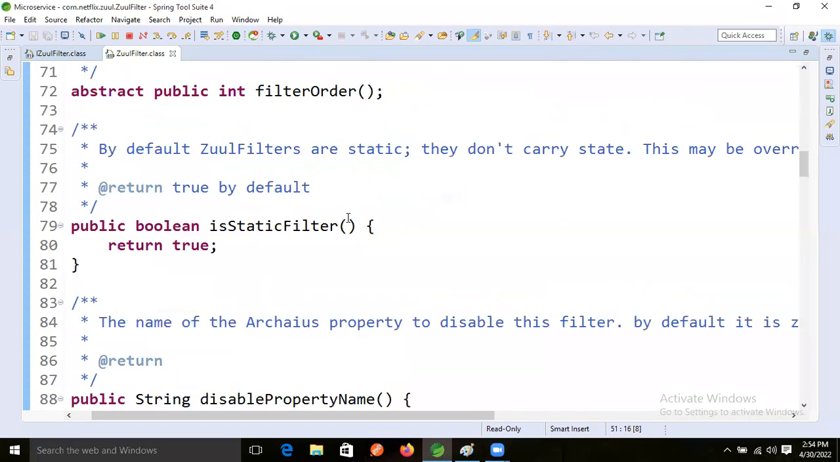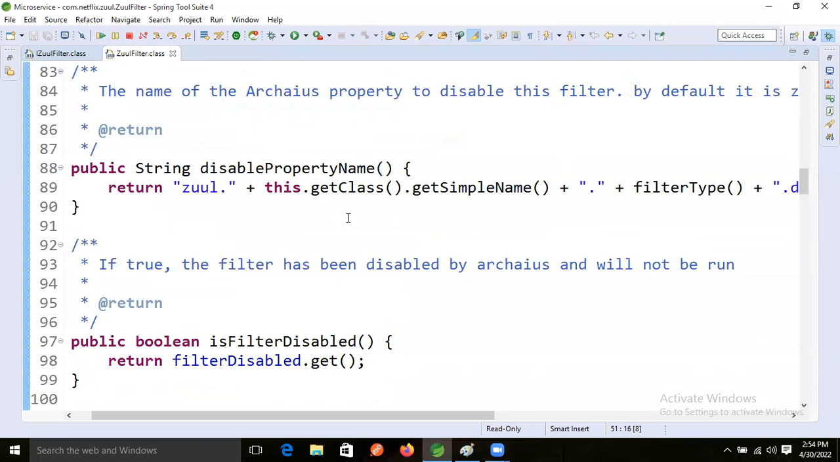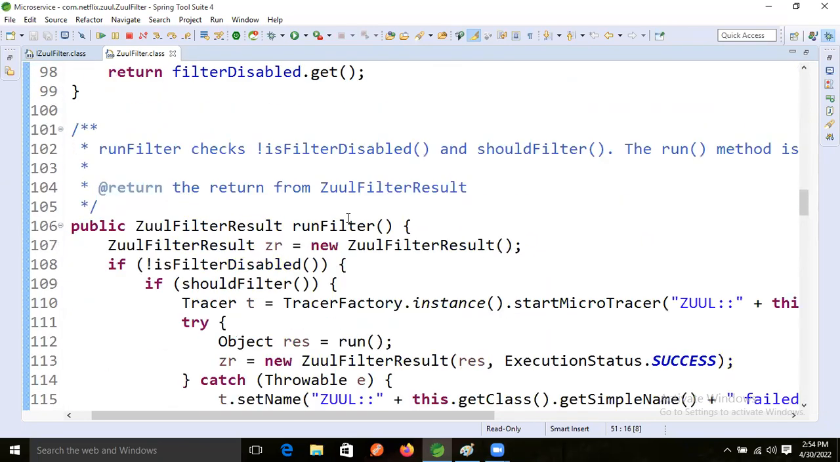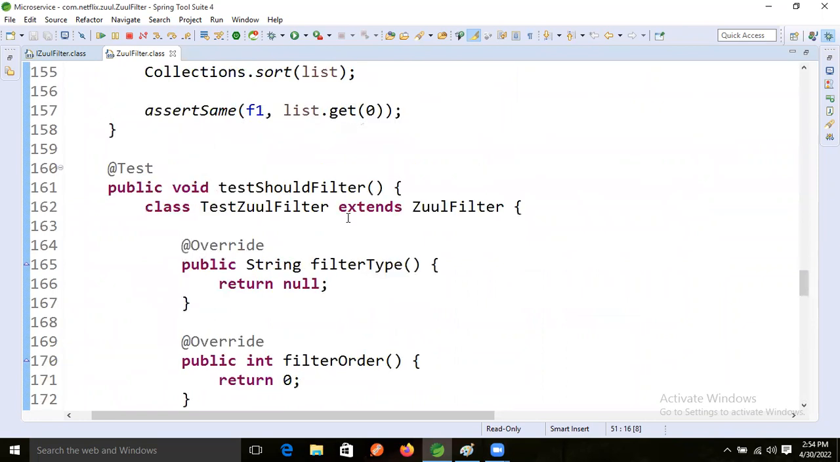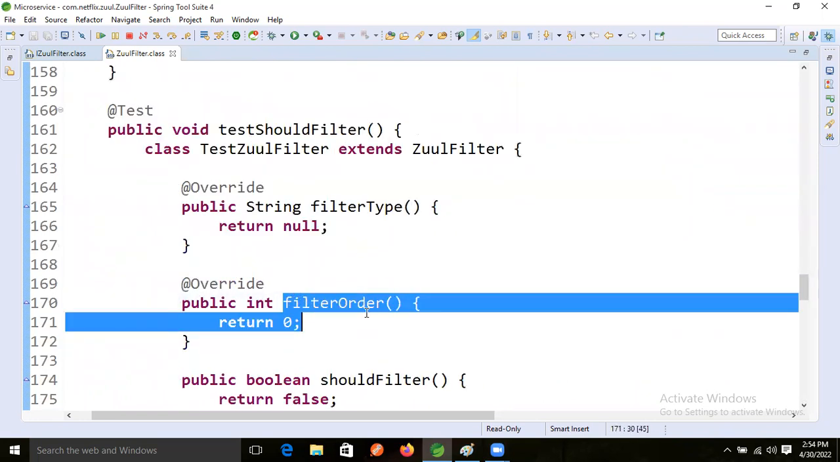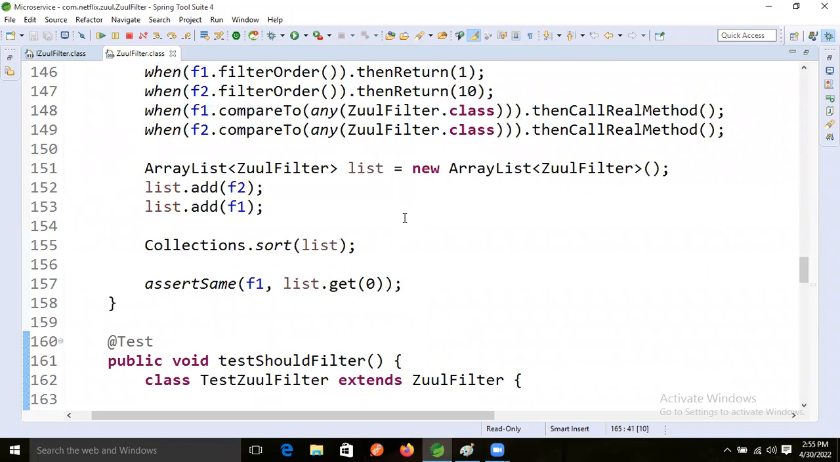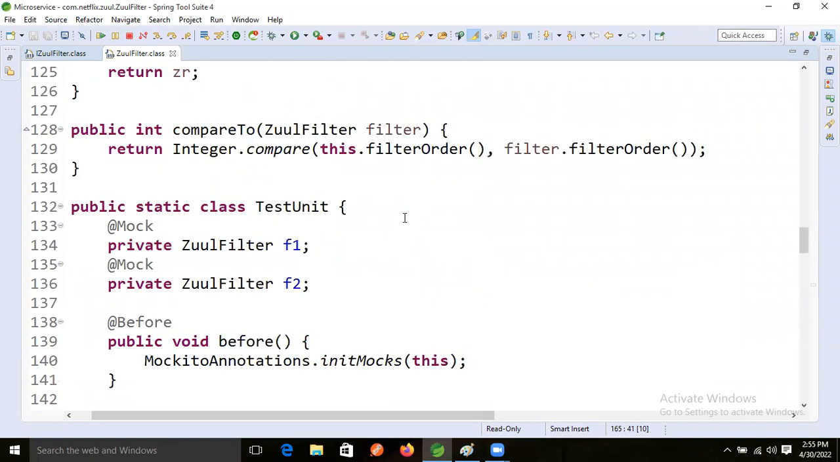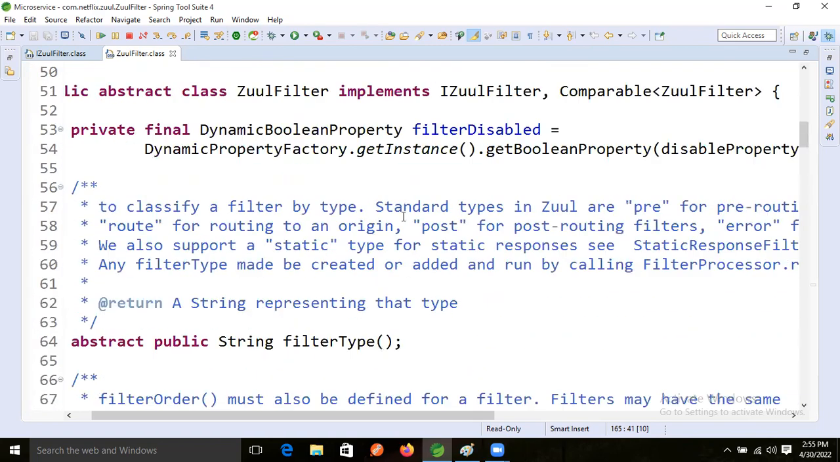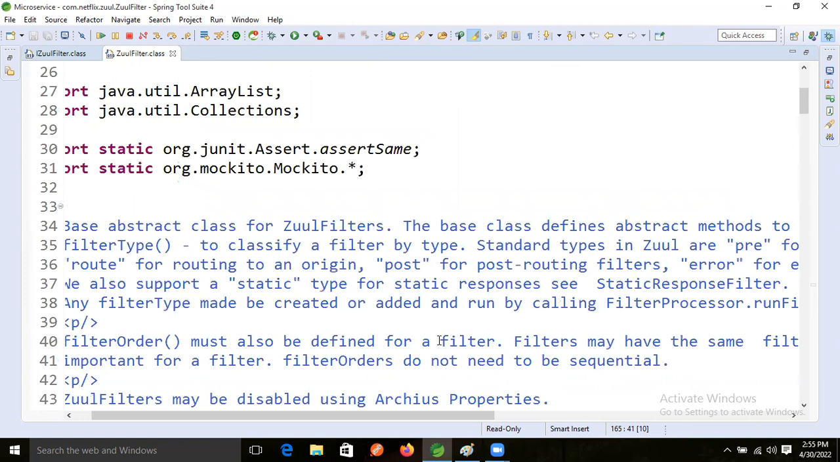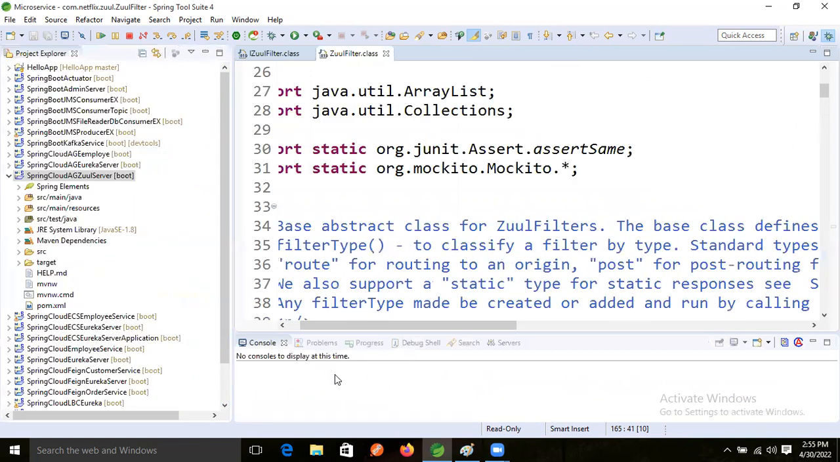Inside this one, what is there? Filter type and filter order, two methods are there. One minute, I'll show this one. Filter order's return type is int, right? And the other one is filter type. Filter type and filter order are there, these two methods are there, right? Okay, good. So fine now, guys.